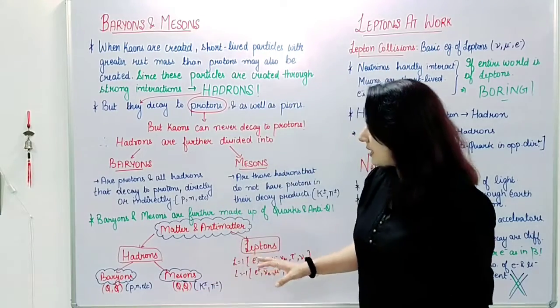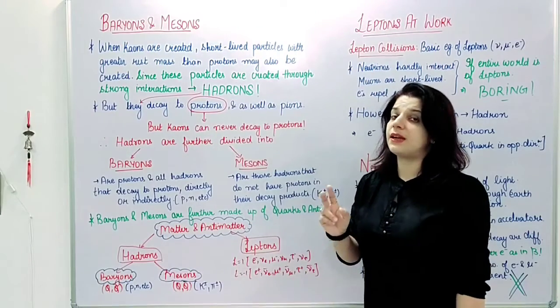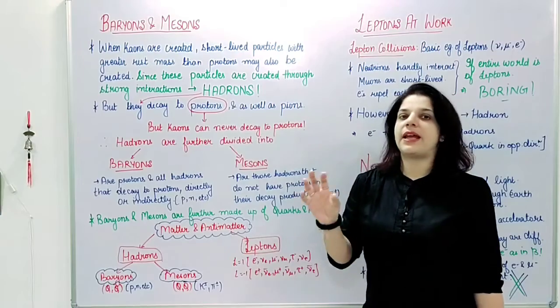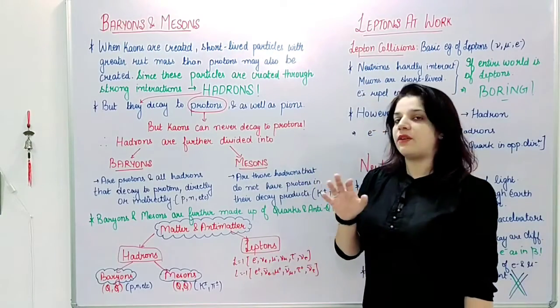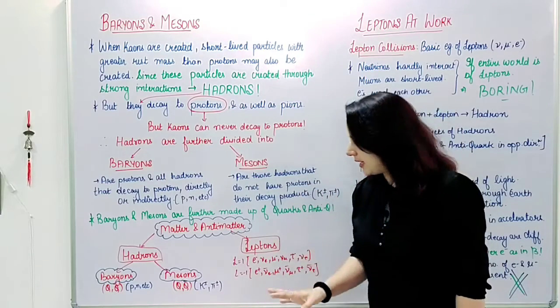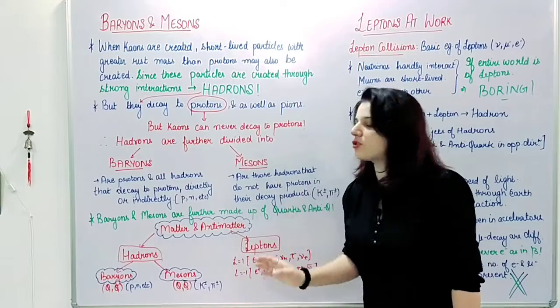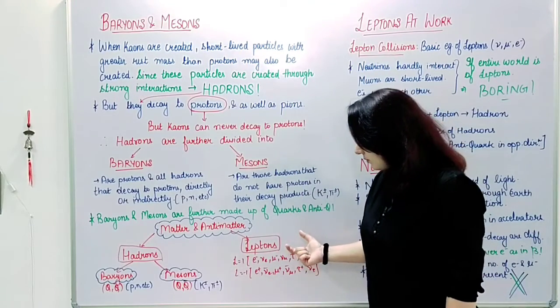When we say that baryons and mesons are two types of hadrons, we also say that baryons and mesons are further made up of quarks and antiquarks, which will be our last topic of this chapter, and we'll come to it in detail. For now, just remember that baryons and mesons are further made up of quarks and antiquarks.